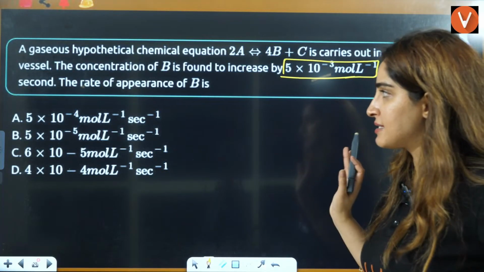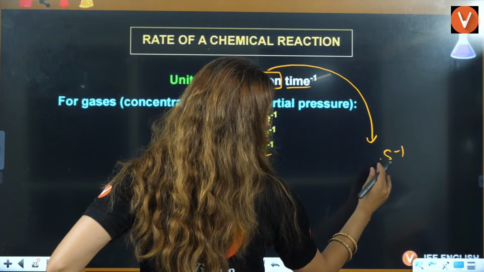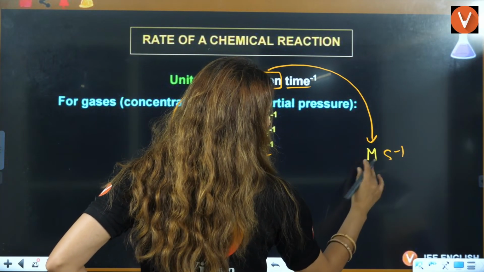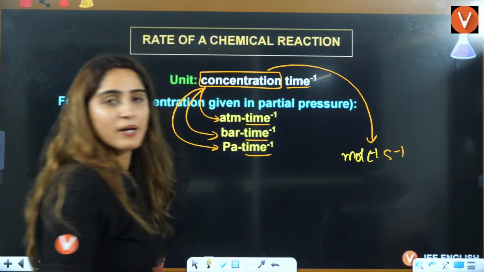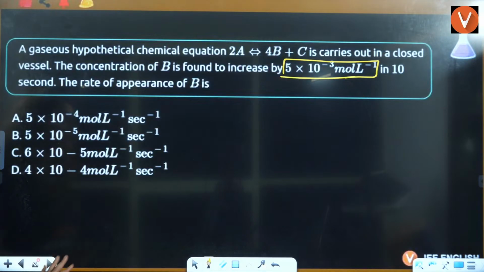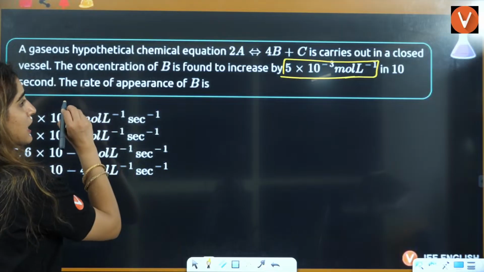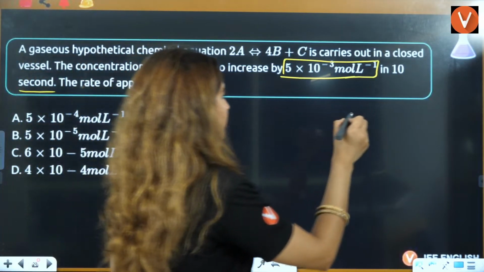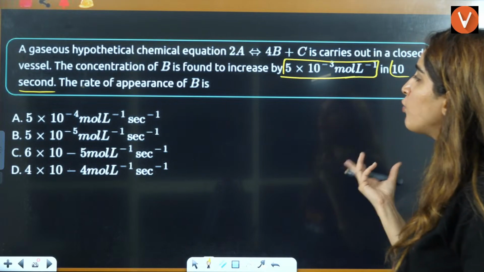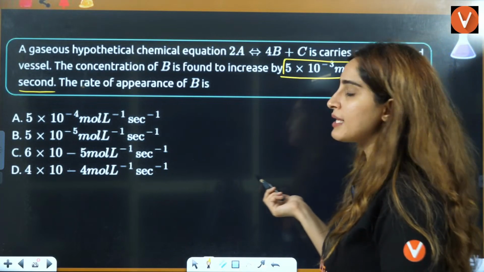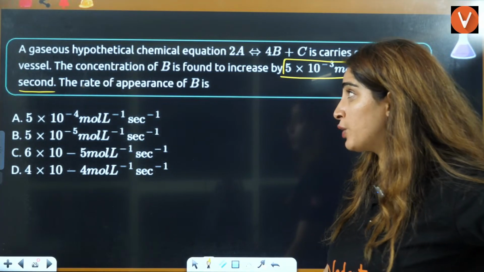In 10 seconds. Now, wait a minute, either I should write it here capital M or I can write it here mole per liter. So I'll write it here mole per liter per second. Okay. Now, if you see this here, this is the concentration change in 10 seconds. This is the time, right? Concentration of B is found to increase. That means we can say this is the rate of appearance of B you have to write.